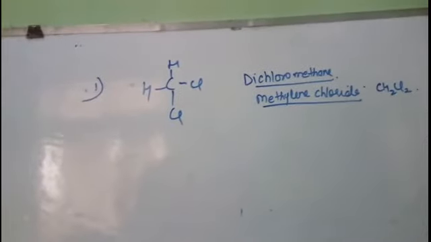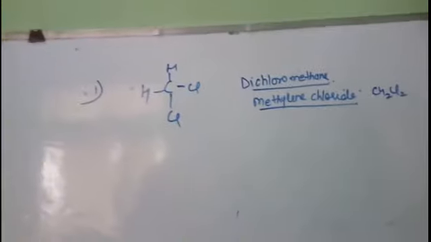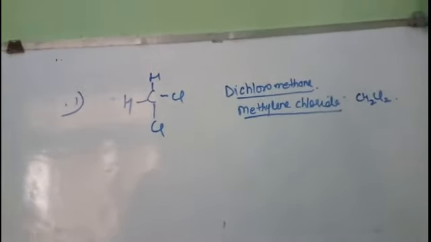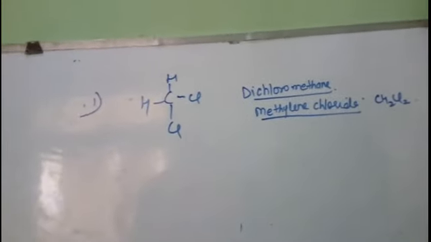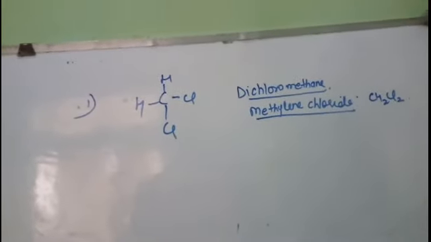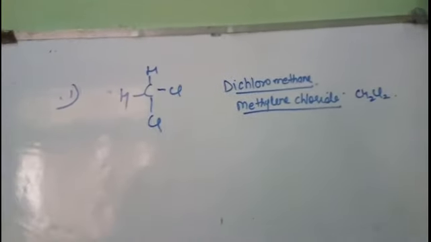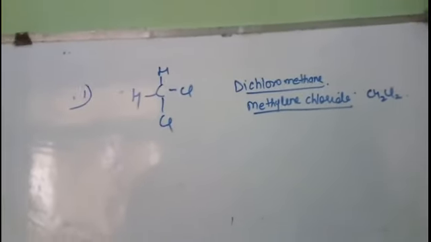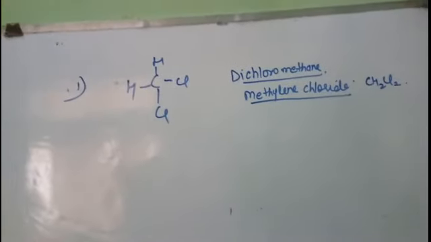Then it also causes dizziness. Dizziness means we will always feel sleepy, and we will feel nausea, a vomiting-like sensation. There will be tingling and numbness in our fingers and toes, right? And sometimes some people will develop red rashes on the skin. It will cause irritation on the skin, and it has a very severe effect on our eyes. It burns our cornea, due to which it may cause blindness also. So there are many harmful effects, due to which we should handle these chemicals very carefully, right?